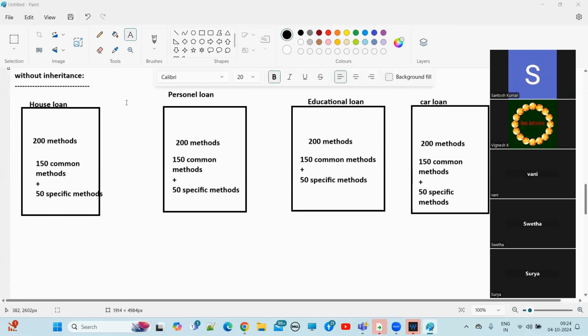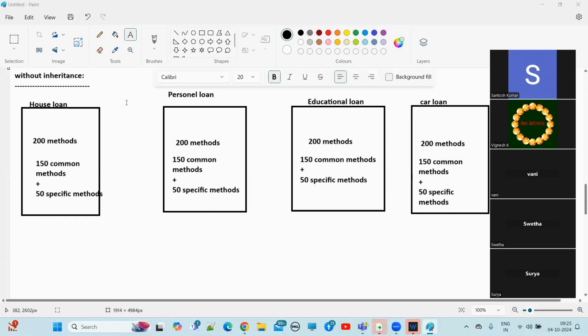So here, what is the problem, guys? Definitely we are increasing code and definitely we are taking a lot of time to complete the implementation of the application. This is the problem if you go without the inheritance topic. Because here 150 are common methods, but we are not able to reuse those 150 common methods.